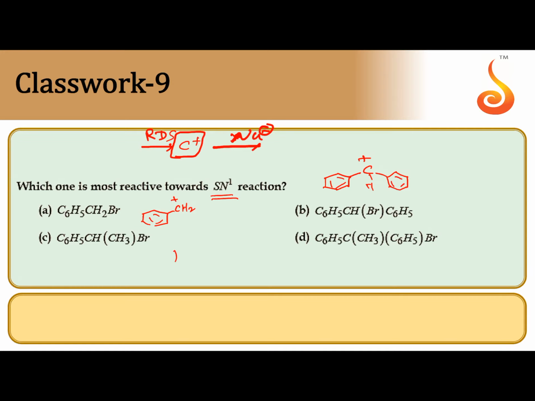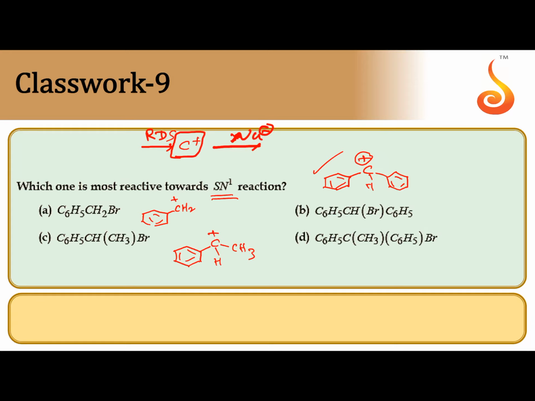Option C, C6H5, CH, you remove bromine, one side H, one side CH3. This is also 2 degree, but B is more stable when compared with C, because 2 phenyl groups are there around carbocation. Dispersal of positive charge will be more.